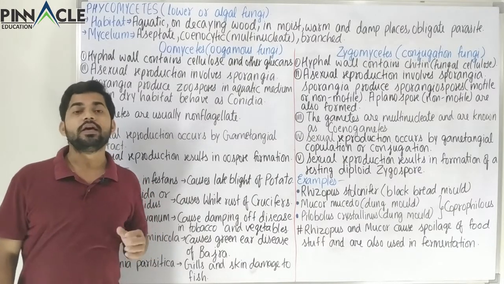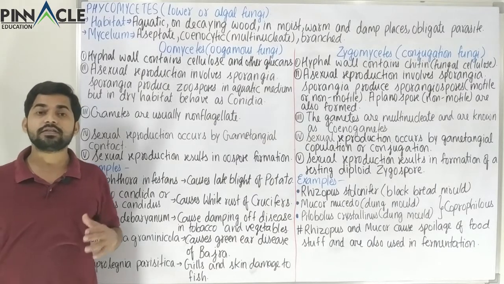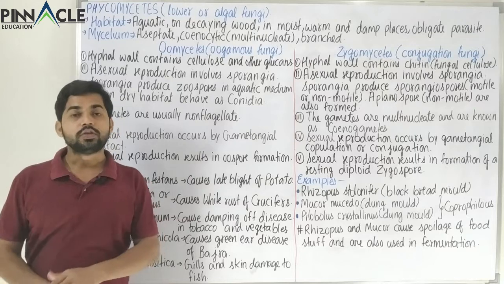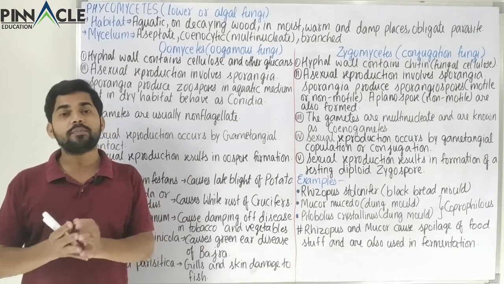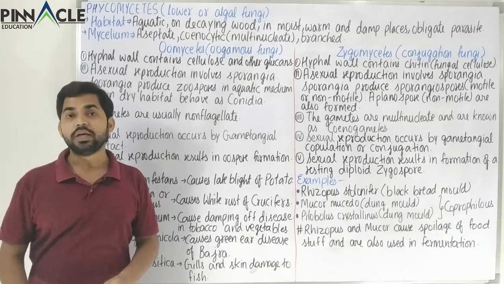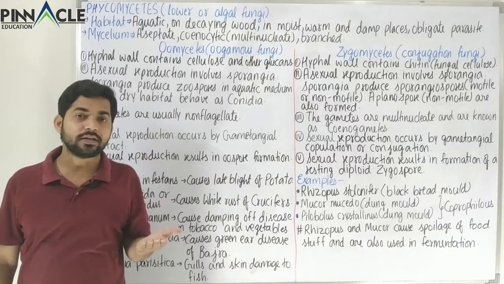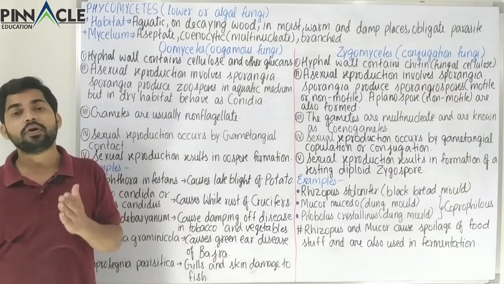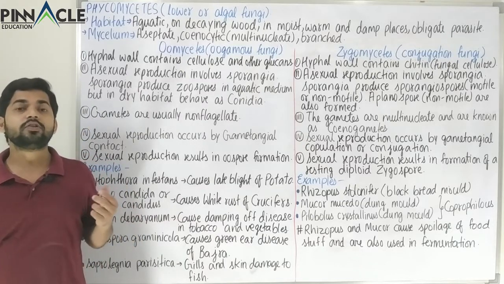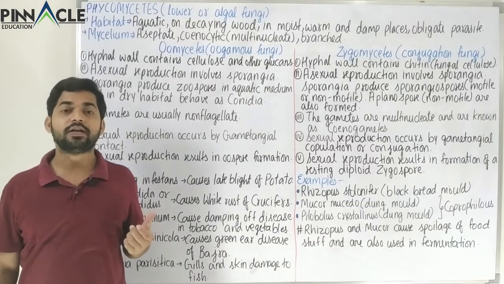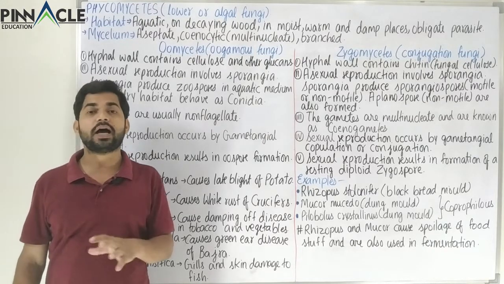So first of all, we have to see the habitat of this Phycomycetes, that is, where it is found. The first and most important feature of its habitat is the availability of water or moisture. So these are normally found in areas of either aquatic environment or very moist condition along with warmth or heat. So these are normally found in aquatic environment. Apart from that, these are also present on decaying plant matter.